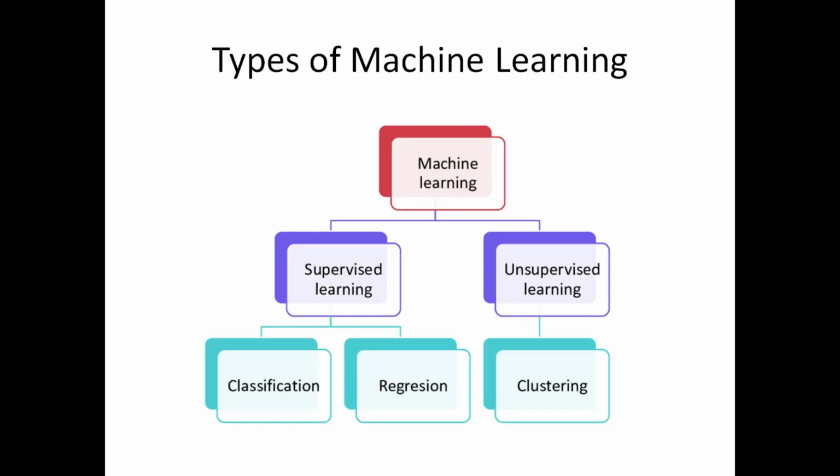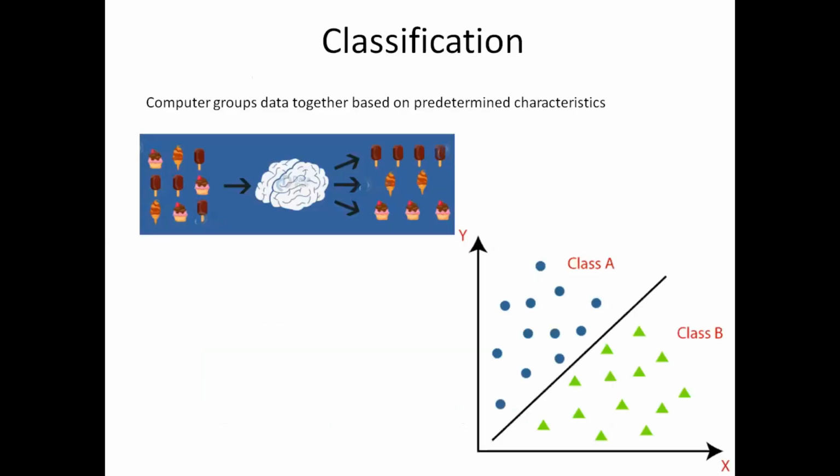Again, in supervised learning, you can classify it into classification task and regression task. And in unsupervised learning, we have clustering. In this session, mainly we will be concentrating on classification of data. So we will see what is classification. Classification is grouping the data together based on some predetermined characteristics. For example, you can see here when you have a mixture of data like this, the classification algorithm classifies it into different groups.